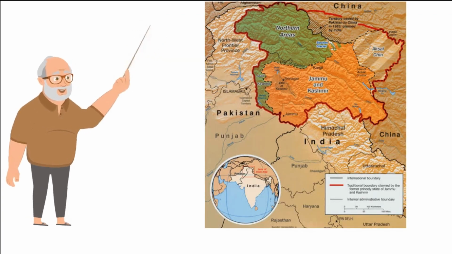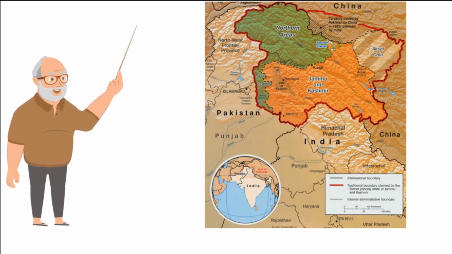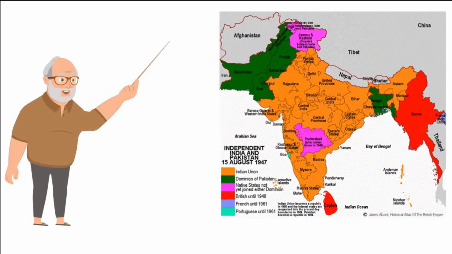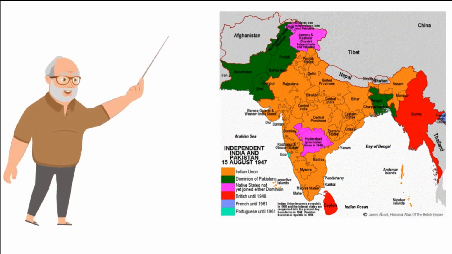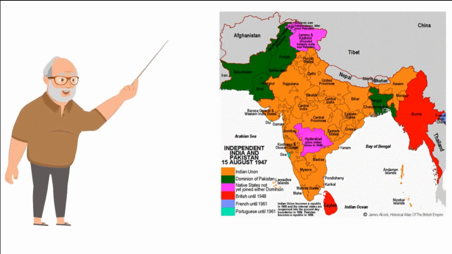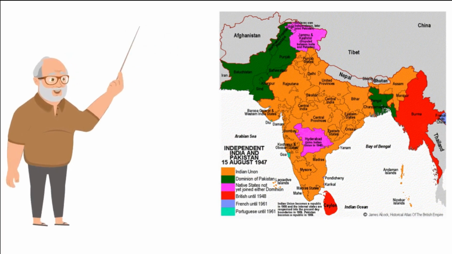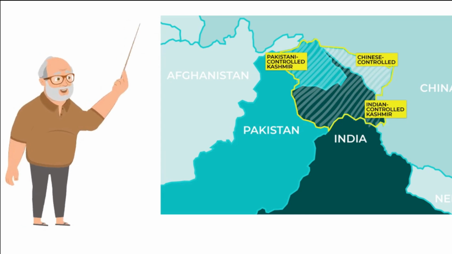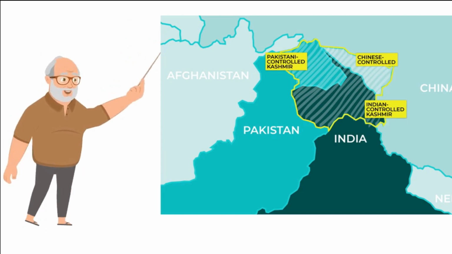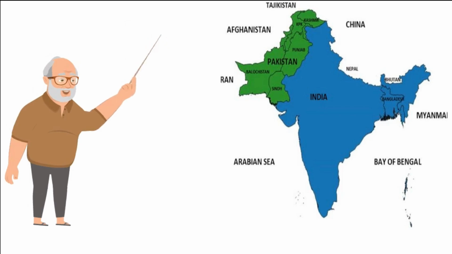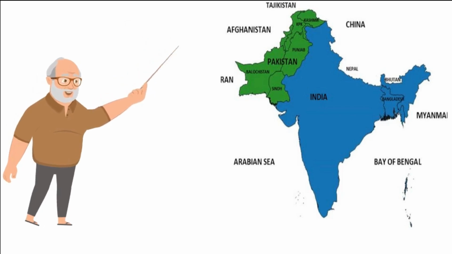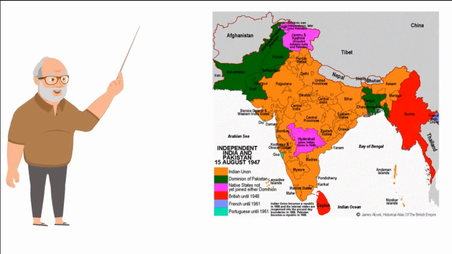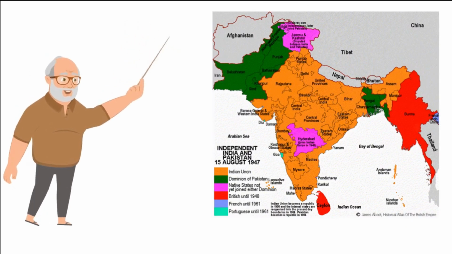Jammu and Kashmir is a region located in the northern part of India and is claimed by both India and Pakistan. The region has a predominantly Muslim population, and has been a source of conflict between the two countries since the partition of British India in 1947. The conflict has led to several wars and military confrontations, including the Indo-Pakistan War of 1947 to 1948, the Indo-Pakistan War of 1965, and the Kargil War of 1999.